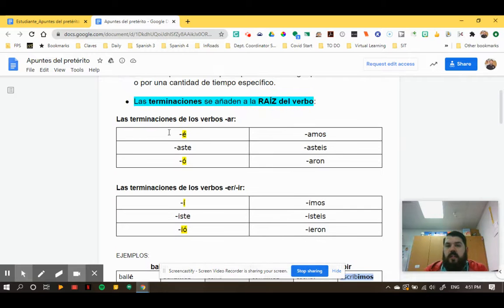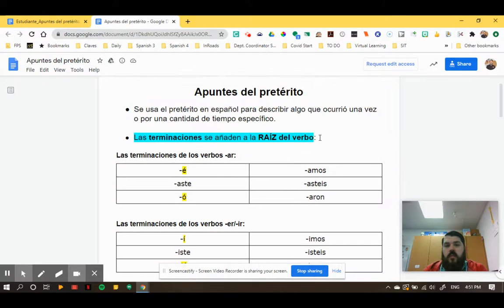But all in all, this is it. All you need to do is take these endings that you have here for AR and these endings for ER, IR. You put them right on the root of the verb, and that's going to tell you a one-time or specific few amount of times where an event happened. It's done and it's over.